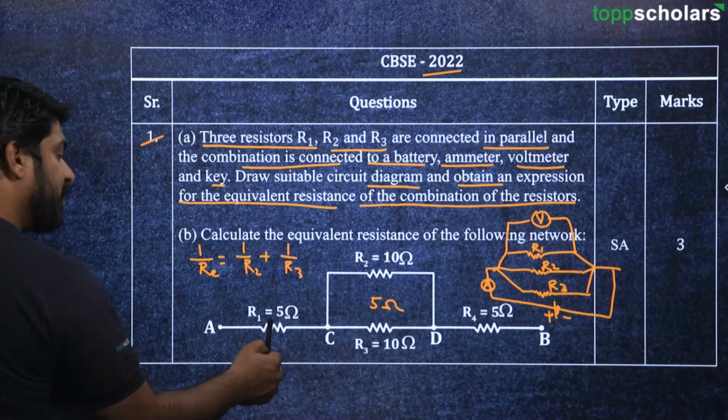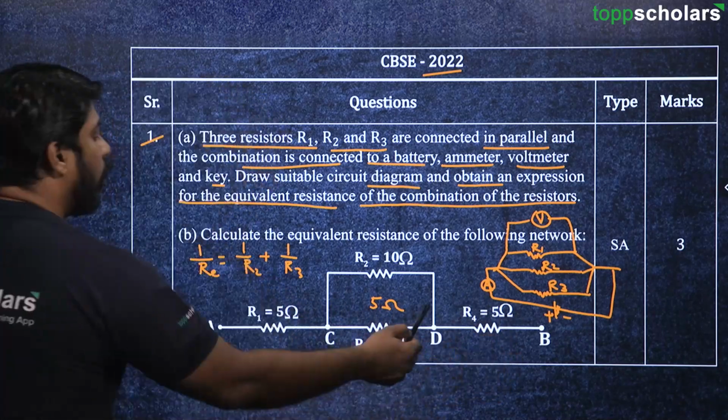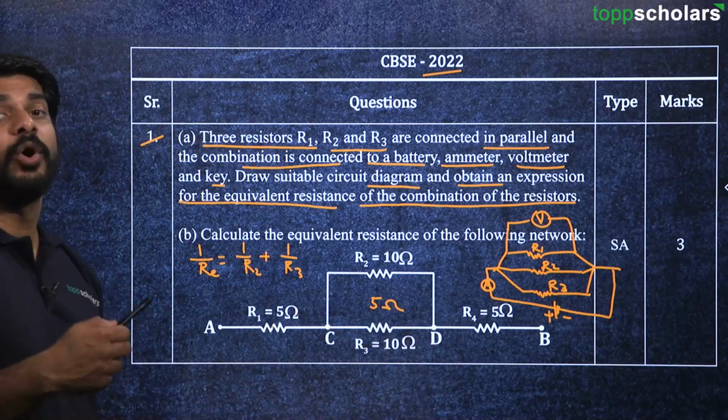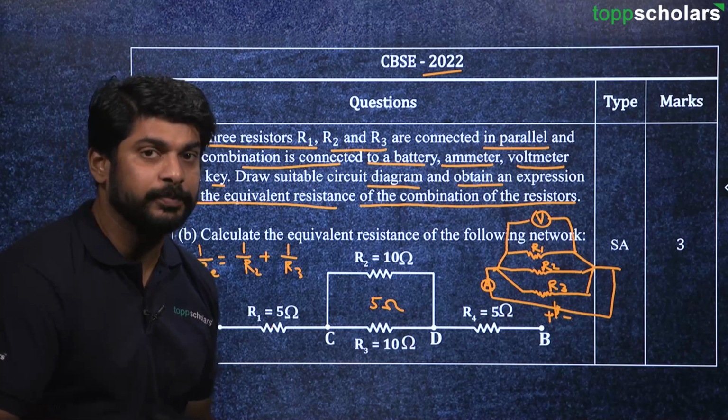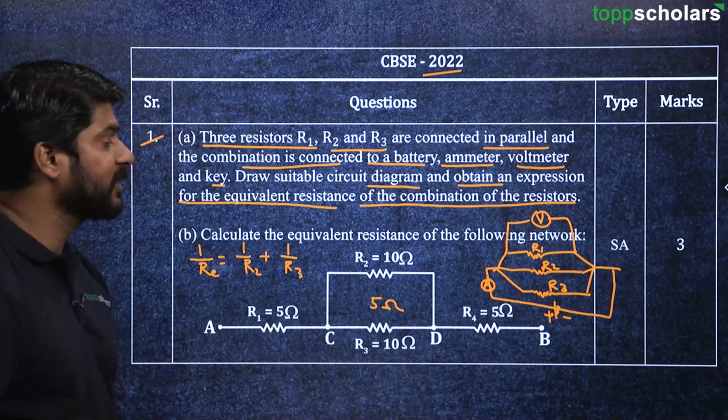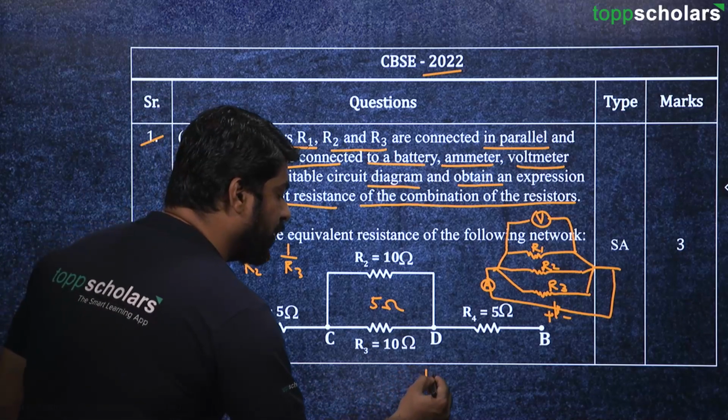Then this is connected in series with R1 and R4. All these three are 5 ohms, and in series we know what happens, all of the resistances just add up. So therefore the total resistance or the equivalent resistance in this case would be 15 ohm.